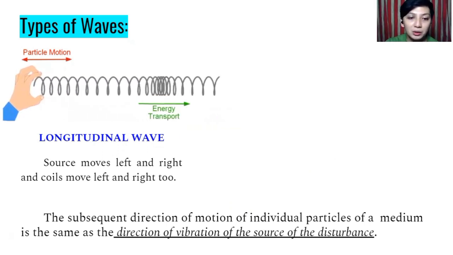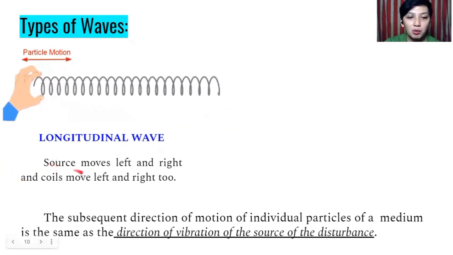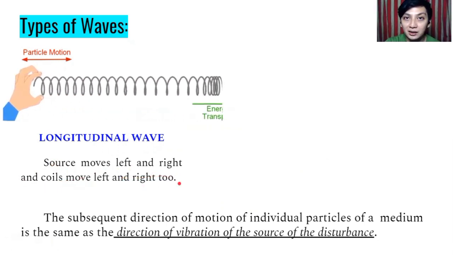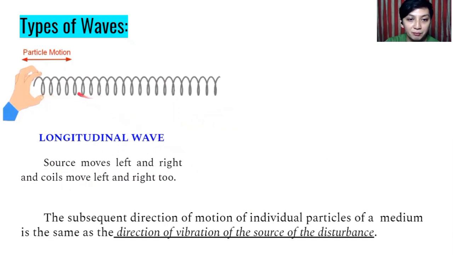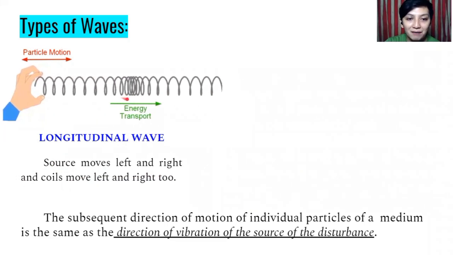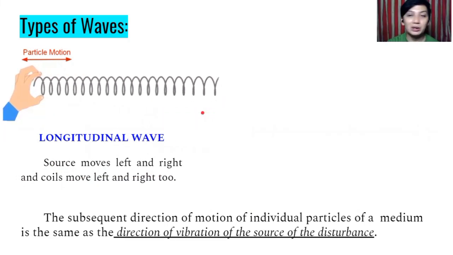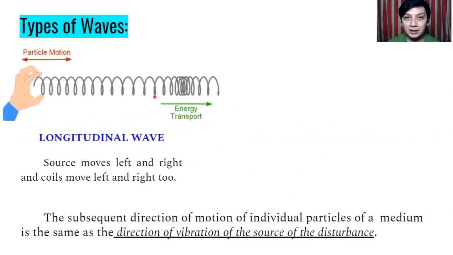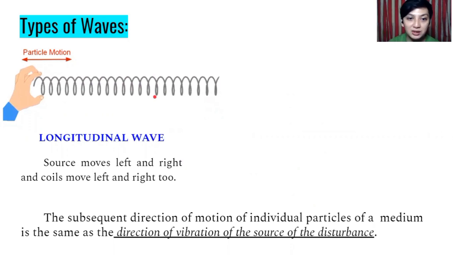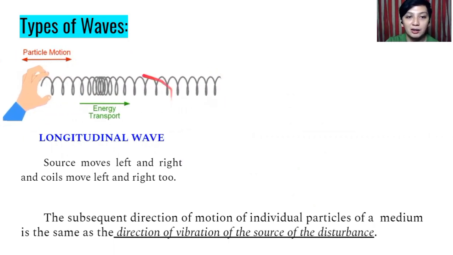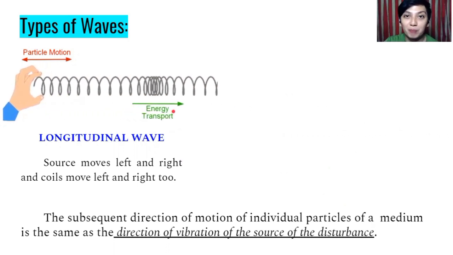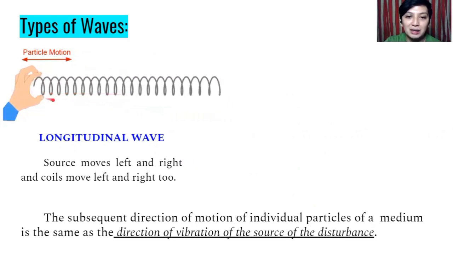Okay, so in the longitudinal wave, source moves left and right, and coils move left and right too. So as you can see, ito yun. The wave moves left and right. So it goes also with the energy. And like the best example of this one is the slinky. Alam niyo slinky? Ito yung example niya. Yung laruan natin, di ba? But in laboratory science, we have our own slinky which is made up of metal. So ito yun. Mas madaling makita dyan.